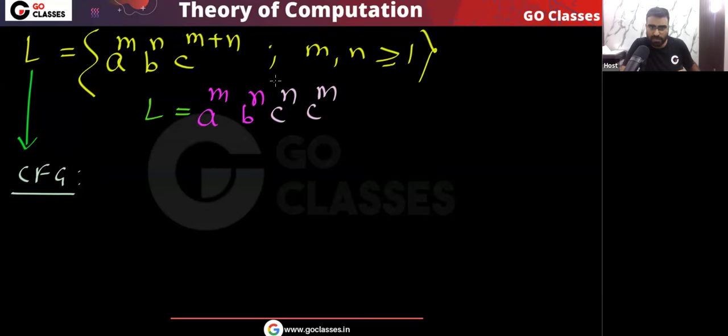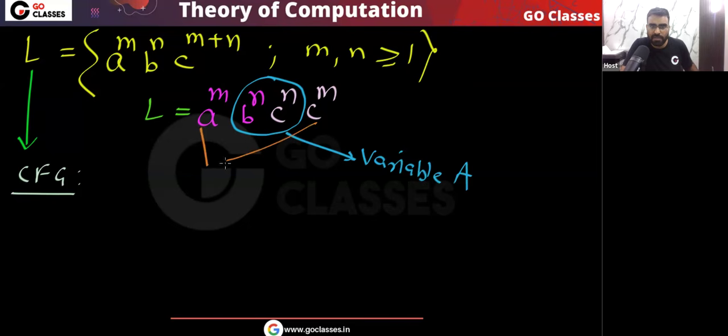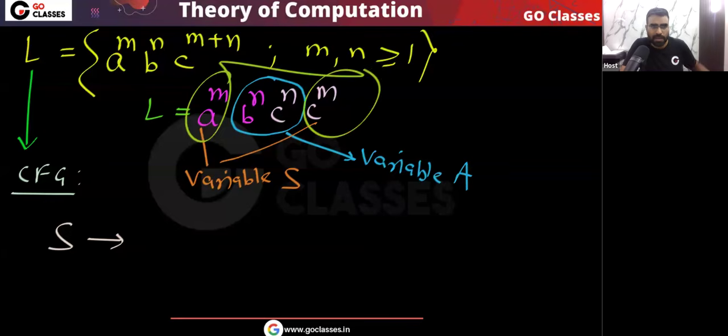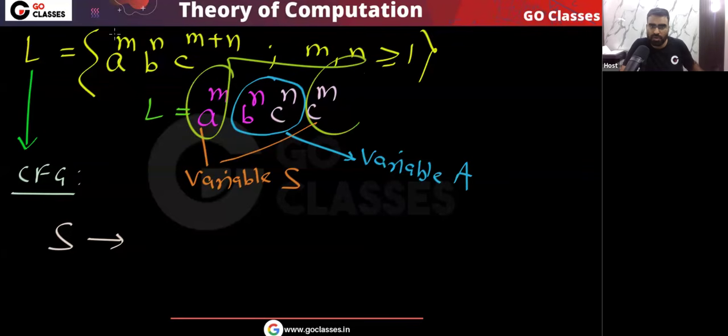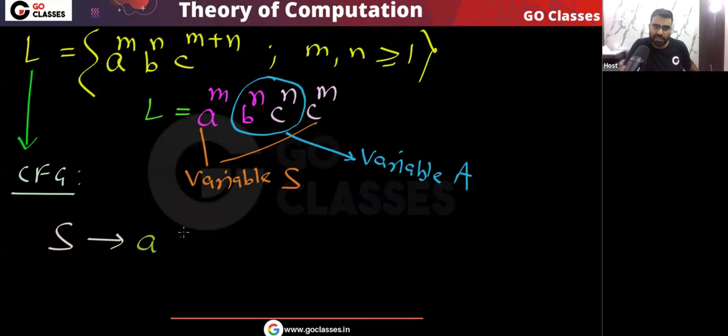Very simple: this b power n, c power n, I can generate using variable A. And this a power m, c power m, I can generate using variable S, the start variable. From the start variable I will generate a power m, c power m. So for every a there should be a c, using the start variable.